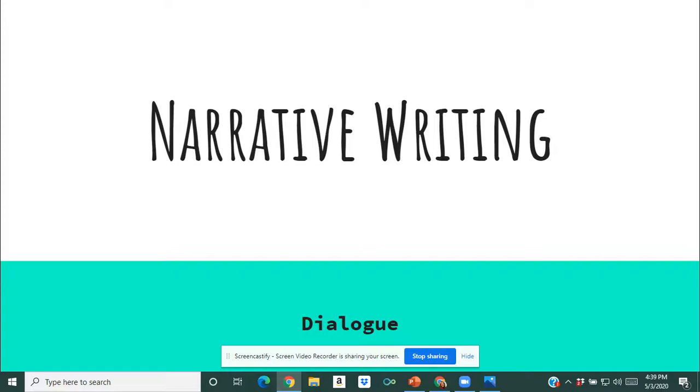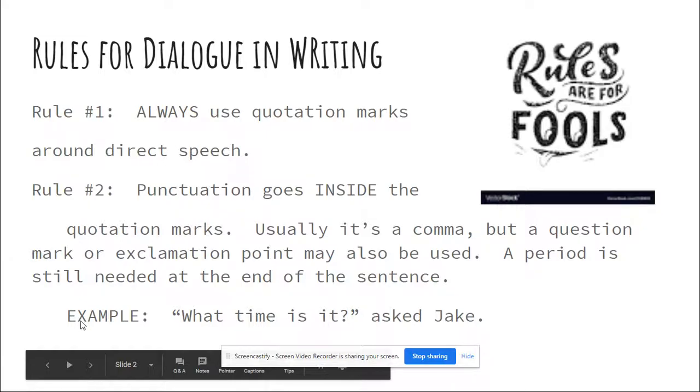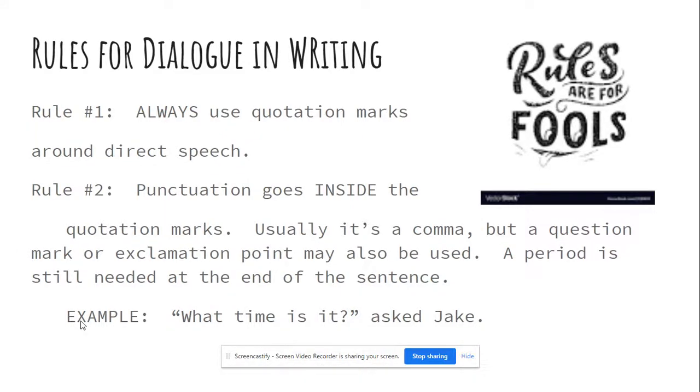One of them is going to be dialogue, right? We've talked about this. Dialogue is when we see, in the stories and things that we read, somebody talking. That's what's called dialogue. So as you are writing your narrative piece later this week, I want you to keep a few things in mind. Rules for dialogue in writing.